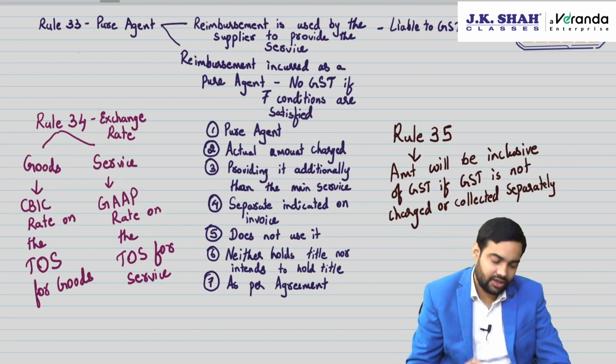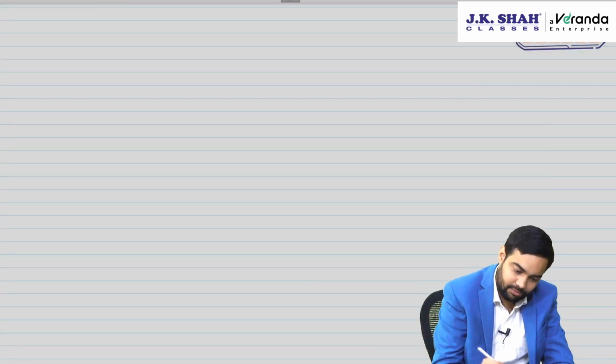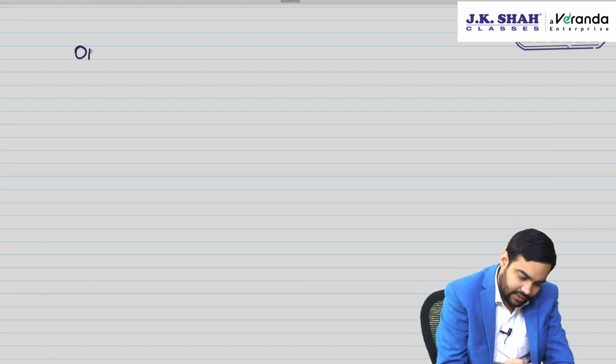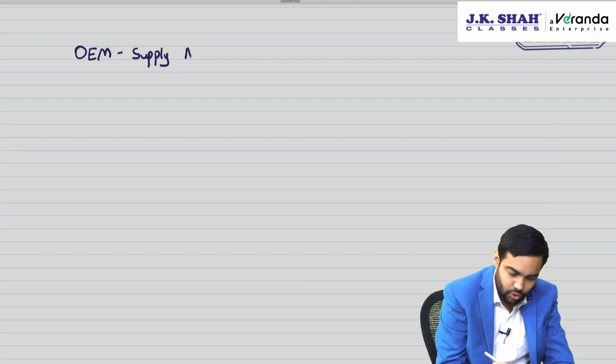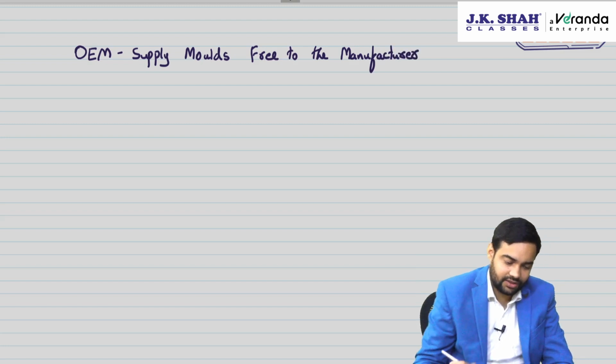There are some important clarifications. First one is OEMs. Now, original equipment manufacturers supply molds free to the manufacturers. The question is whether they should charge GST when they are supplying these free of cost to the manufacturers.